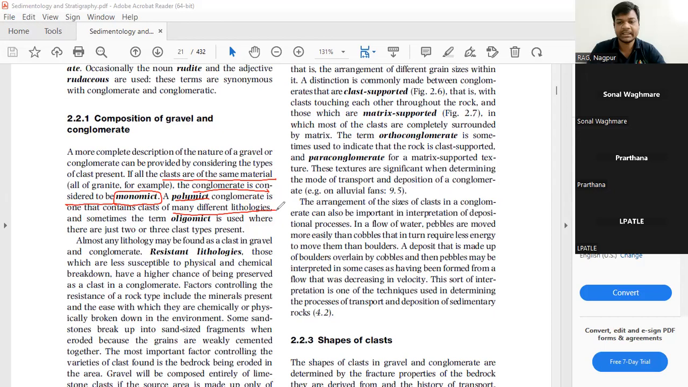So 2, 3, 4 or more different types of clasts might be present in a polymictic conglomerate. And oligomict is where just 2 or 3 clast types are present, not more than that. It will be called oligomict.